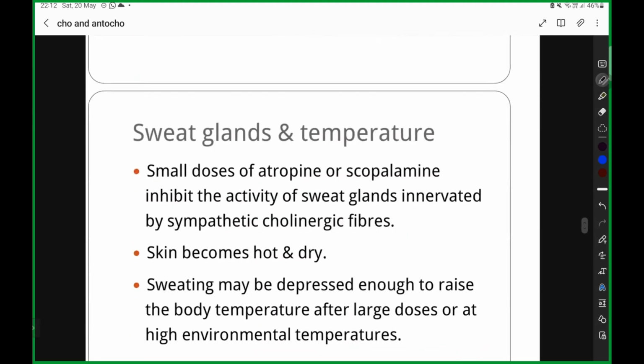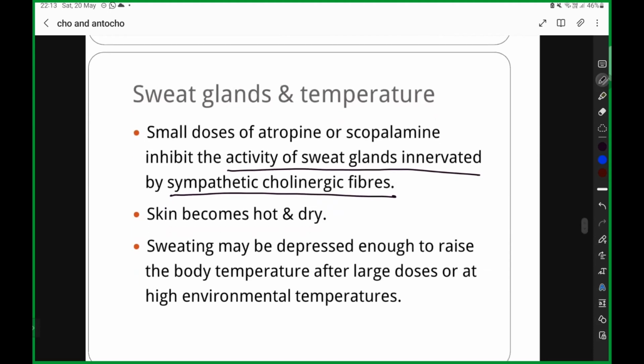Next is going to be your sweat gland and your temperature. Small doses of atropine or your scopolamine are going to inhibit the activity of sweat glands, which are innervated by sympathetic cholinergic fibers. Your skin is going to become hot, your skin is going to become dry. Anticholinergics are going to depress your sweating, and it is going to raise your body temperature after a large dose. Your body becomes hot, your body becomes dry.